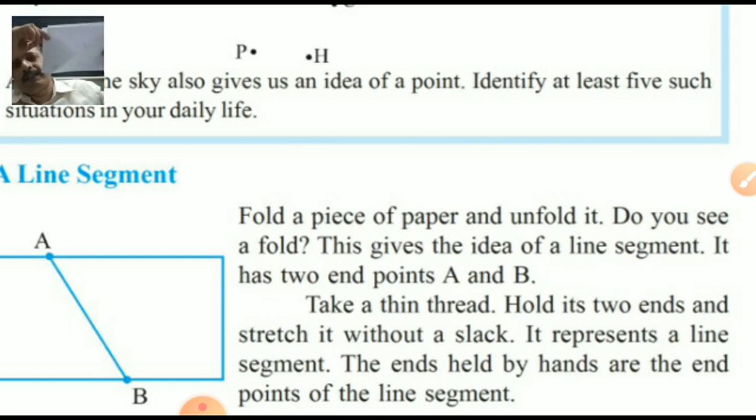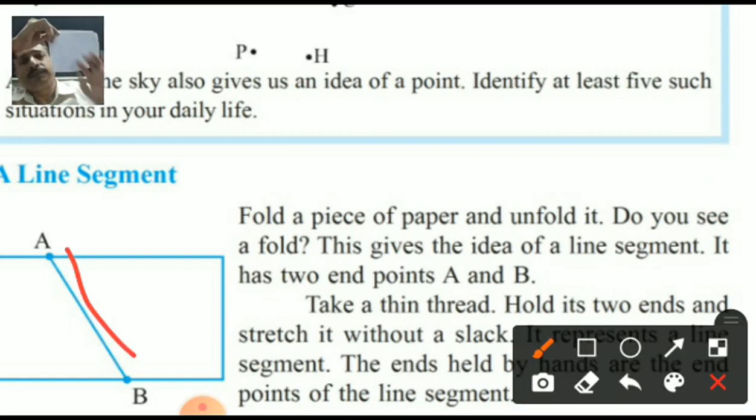Can you see one crease here? Is it or not? One crease is there. So I will show you here. See this line. Same way here also. This is the crease. Yes.